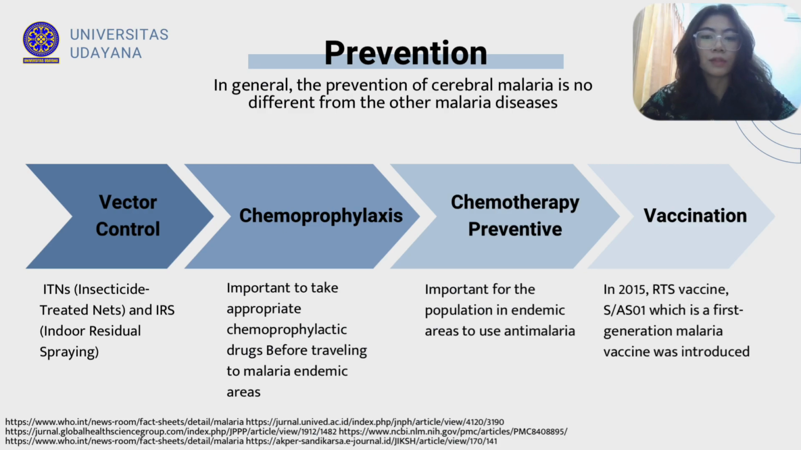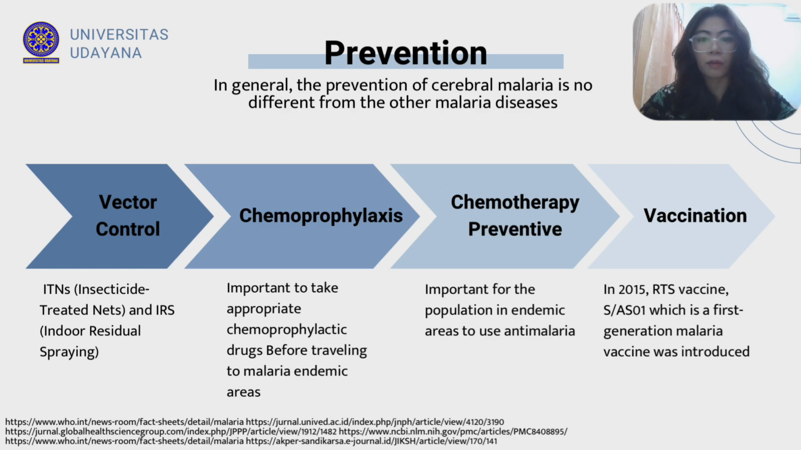Okay, everyone, my name is Putu Nirajanari, and the last 3 digits of my student number are 049. I'm here to explain the prevention of cerebral malaria. In general, the prevention of cerebral malaria is no different from other malaria disease. The first one that we can do is vector control. There are various intervention methods to control malaria's vector. 2 of the most important are ITNs, or insecticide-treated nets, and IRS, or indoor residual spraying.